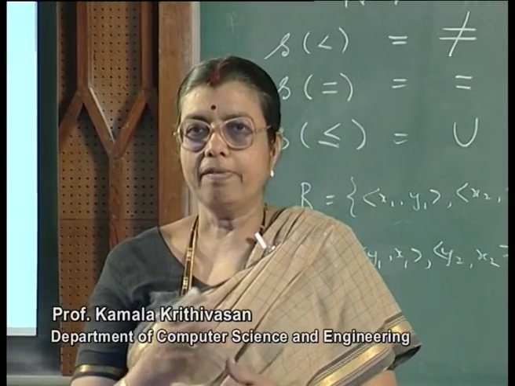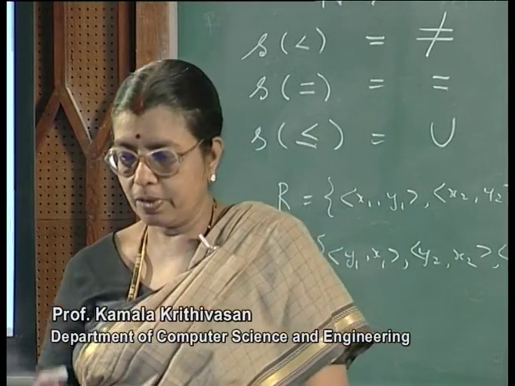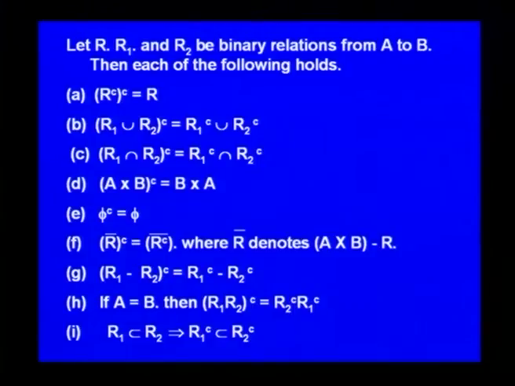Then to take the converse again, you have to again reverse the arcs, so you get back the original relation. The converse of R1 union R2 is the converse of R1 union the converse of R2. And similarly this, etc. We shall prove the B part.